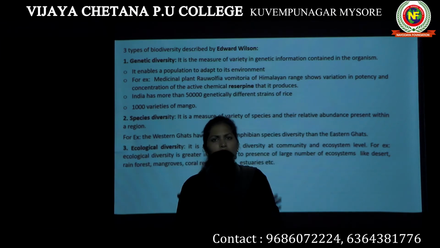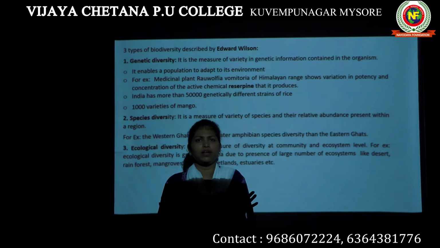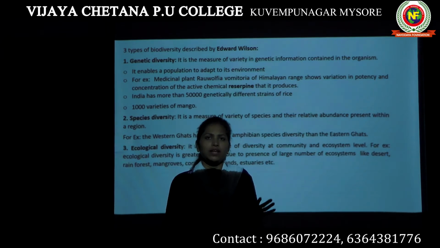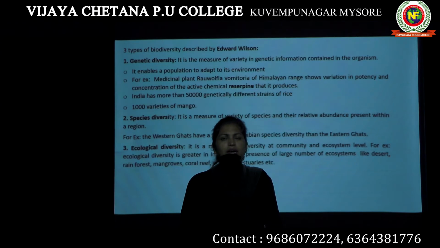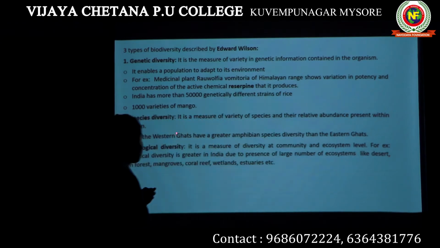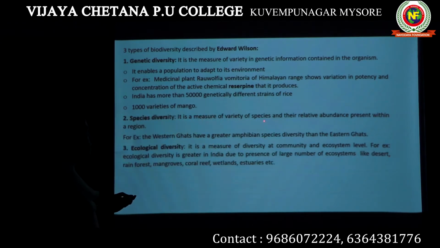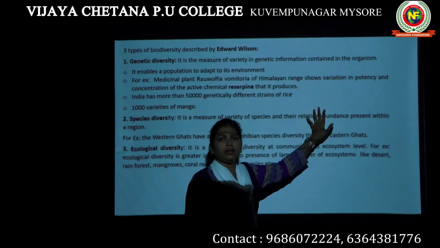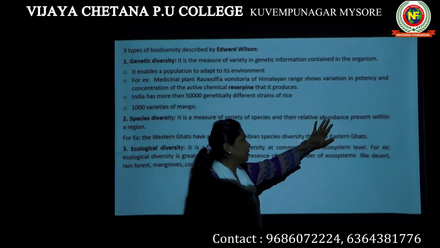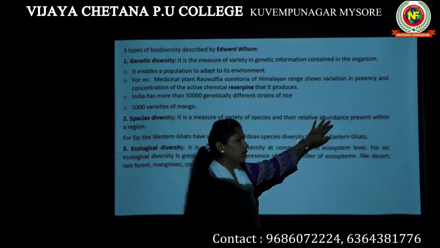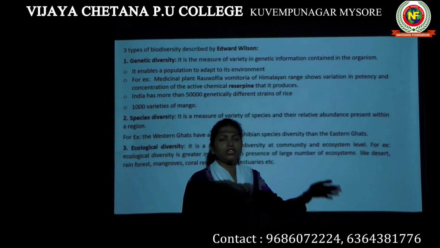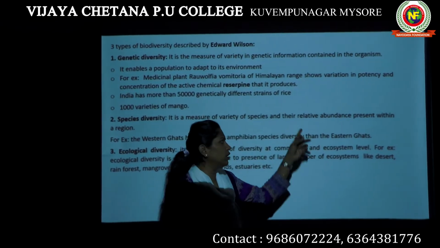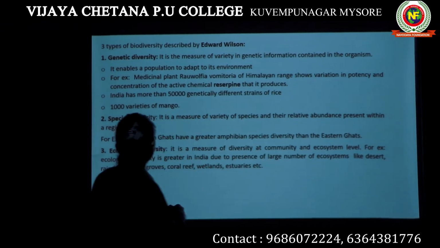If you go to any ecosystem or any particular geographical area, there is a variety of species present. That is known as species diversity. It is a measure of the variety of species and their relative abundance, that means in what number they are present in a particular area. Relative abundance means which species are present in abundance and which are present in less number within a region.